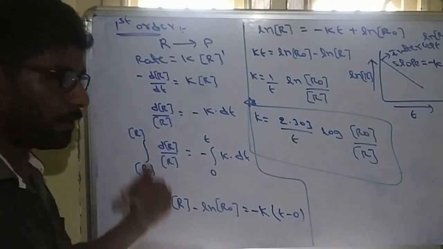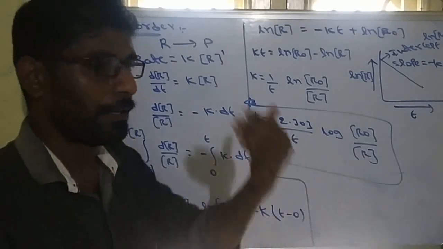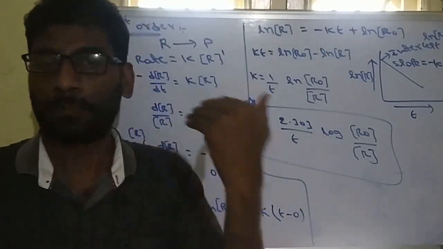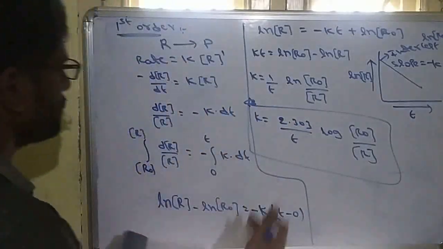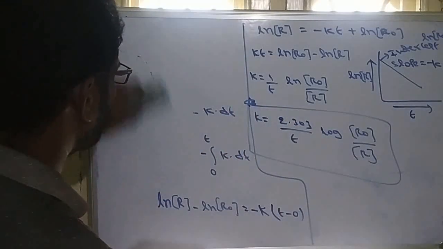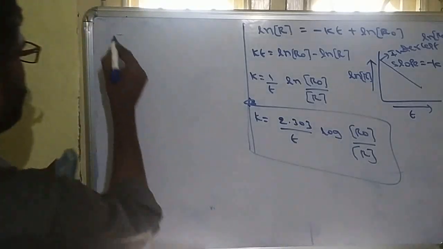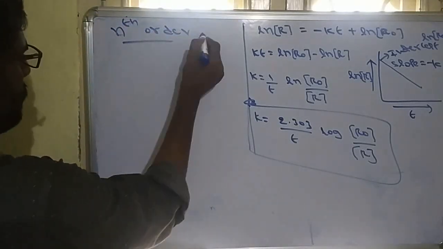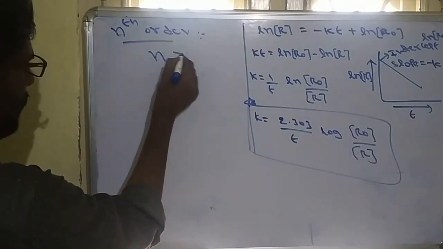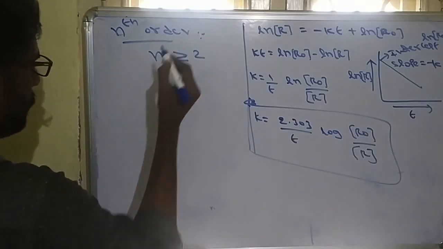Like this, not only for zero order and first order, if second order, third order, fourth order is given, we can use the formula for the rate constant of nth order. We are using nth order here, and n must be greater than or equal to 2.